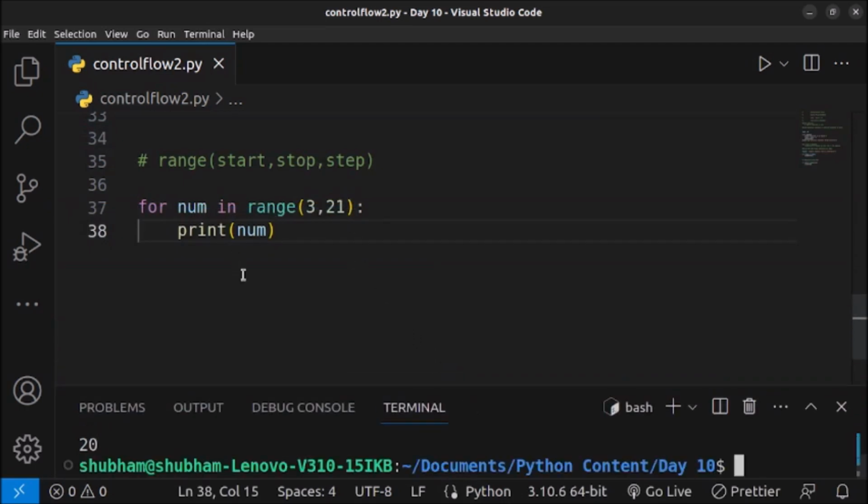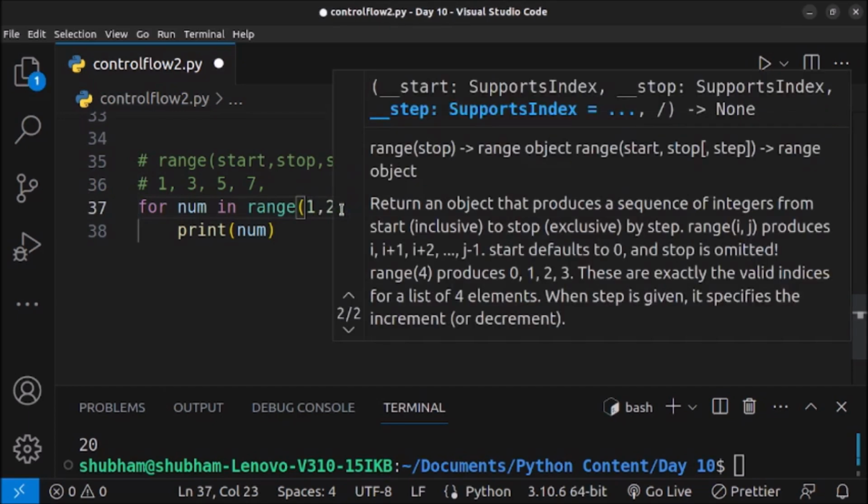Let me explain how to use the step parameter. Suppose I want to generate numbers like 1, 3, where I print every alternate number onto the screen till 21. I can do it using this step method. I want to start at 1, so I will give 1, and I want to stop at 21. That's why I will give one value more than it, which is 22, and here I will define the step.